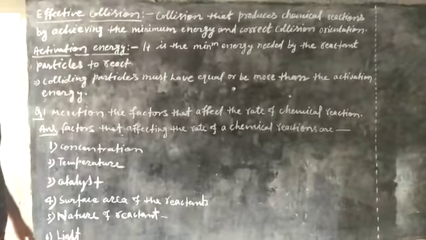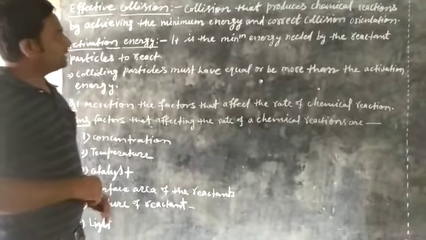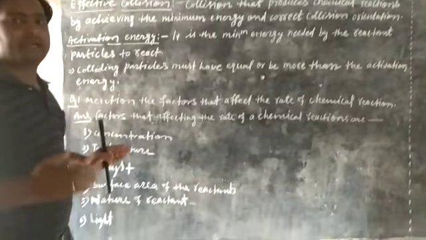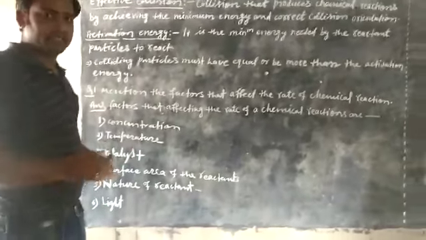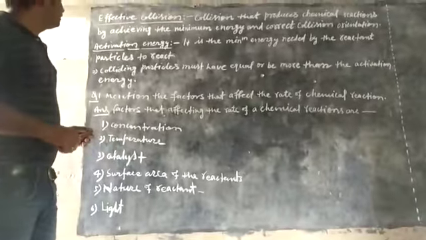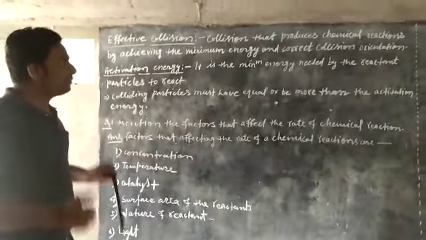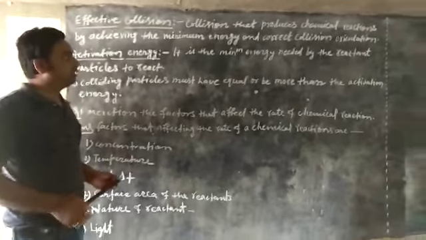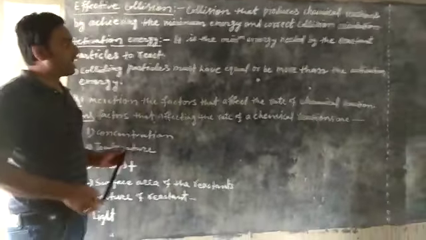Effective collision: collision that produces chemical reactions by achieving the minimum energy and correct collision orientation.